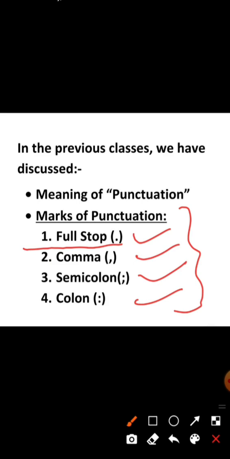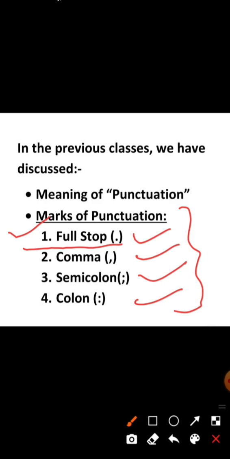And we have also already discussed where we use comma. I have told you that it represents the shortest pause. Students, I have told you also that full stop denotes the longest pause, but the comma denotes the shortest pause. Dear students, we have read the use of comma already. I have told you that it is used to separate the words, to separate the group of words in the sentence.